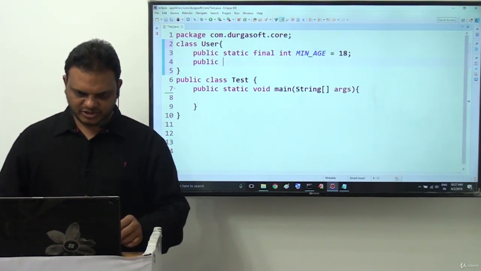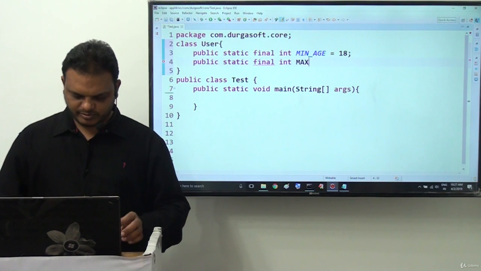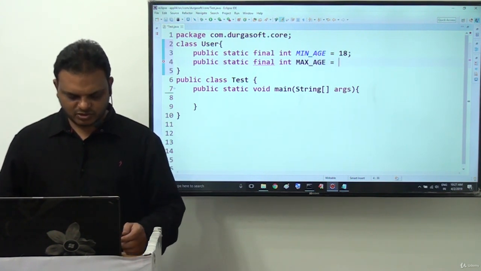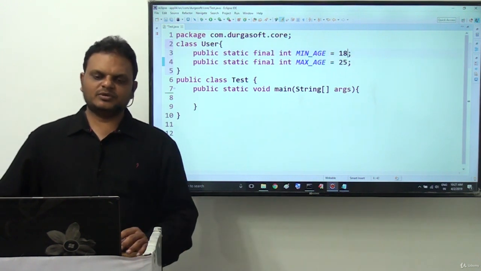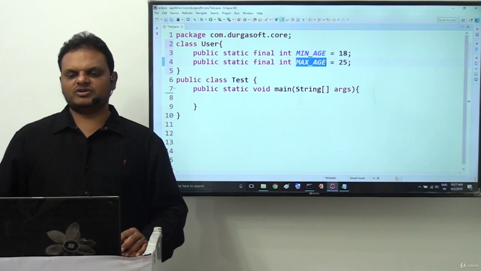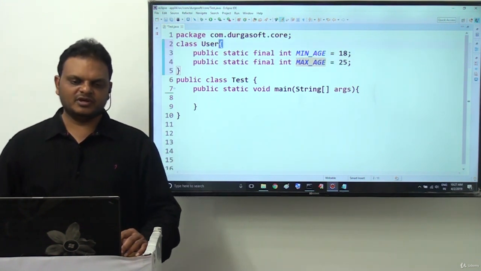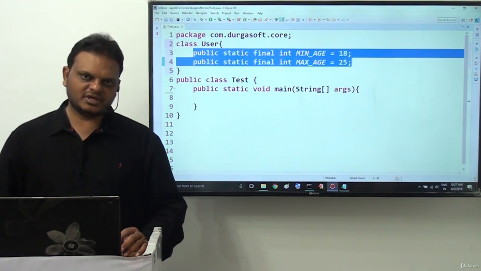Next, public static final int MAX_AGE = 25, for example. So MIN_AGE is one constant variable that I declared as user-defined, and MAX_AGE is also a user-defined constant variable. Now User is a class, and inside this User class we declared both of these.